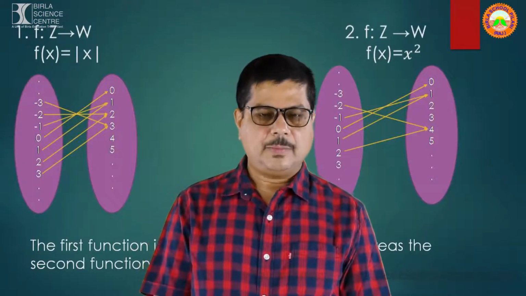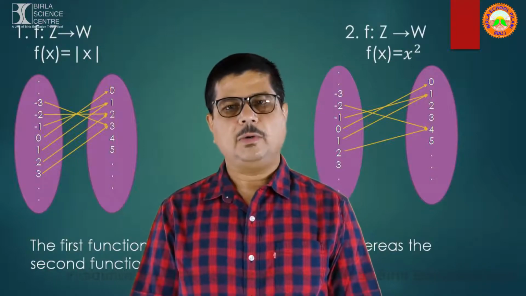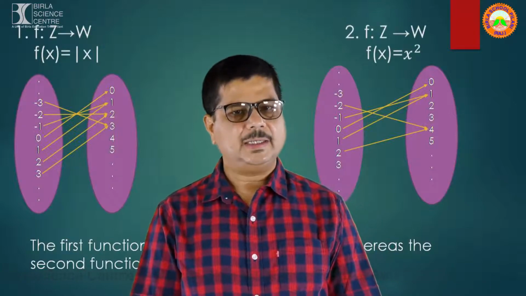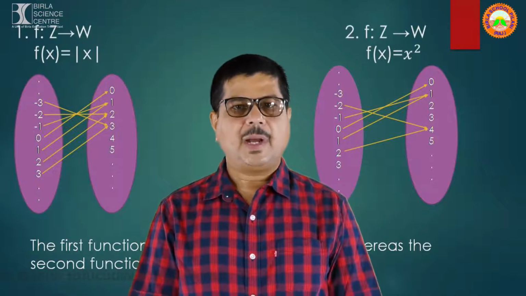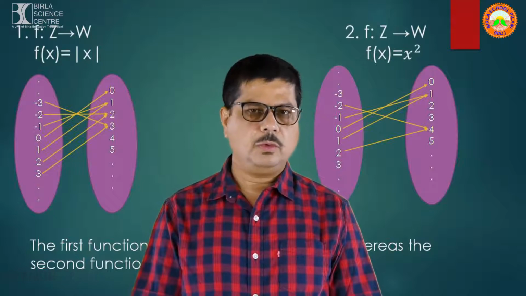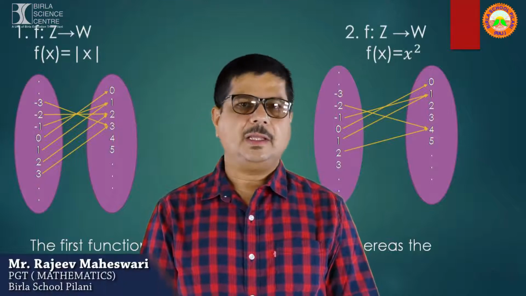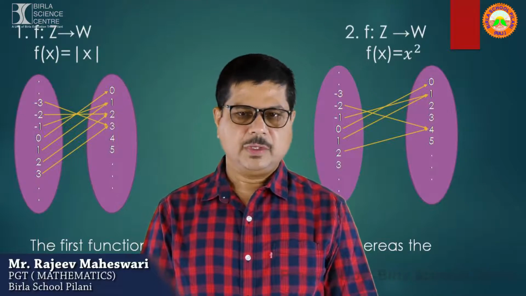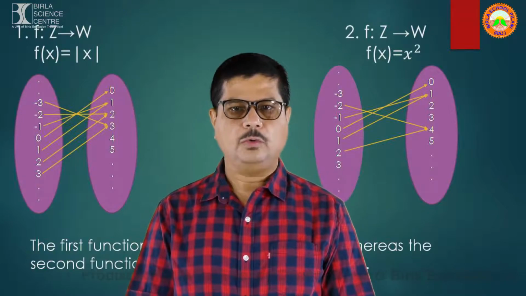Here are other two examples. F is a function from integers to whole numbers, f(x) equal to modulus x. In this we find that more than one element is associated to a single element of the second set, like minus 3 is associated to 3, 3 is associated to 3, minus 2 to 2, 2 to 2, and so on. Also we observe that no element is left in the second set, that is whole numbers, which is not having any pre-image in the first set. So this function is not 1-1, but it is onto.